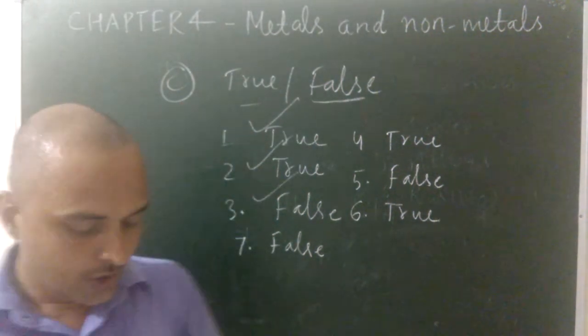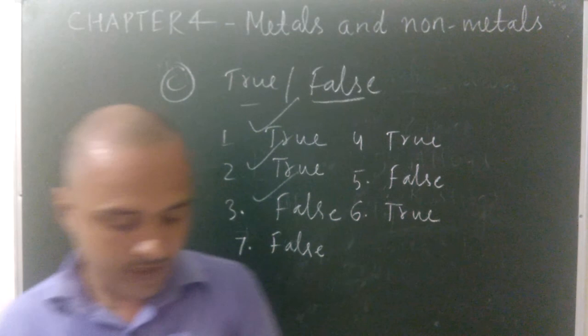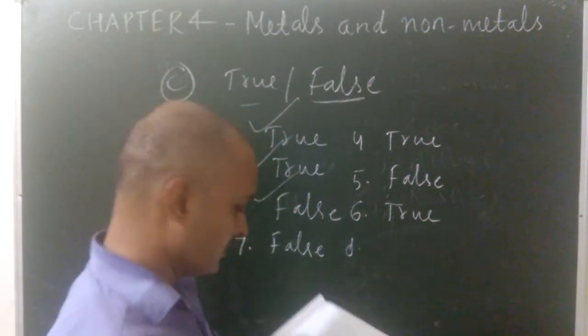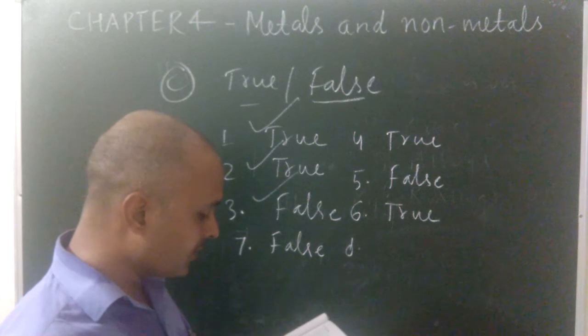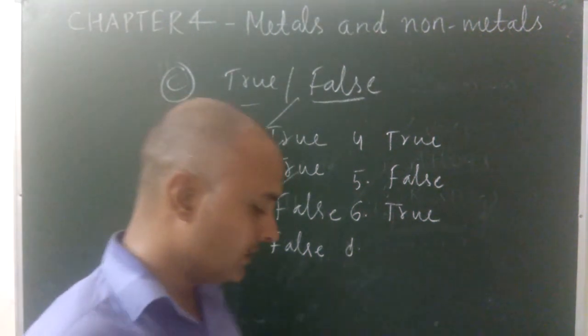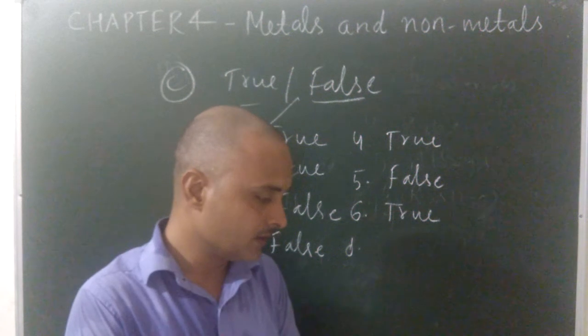And the last one: sodium and potassium have high melting and boiling points. It is false. Let's see which is true or false.